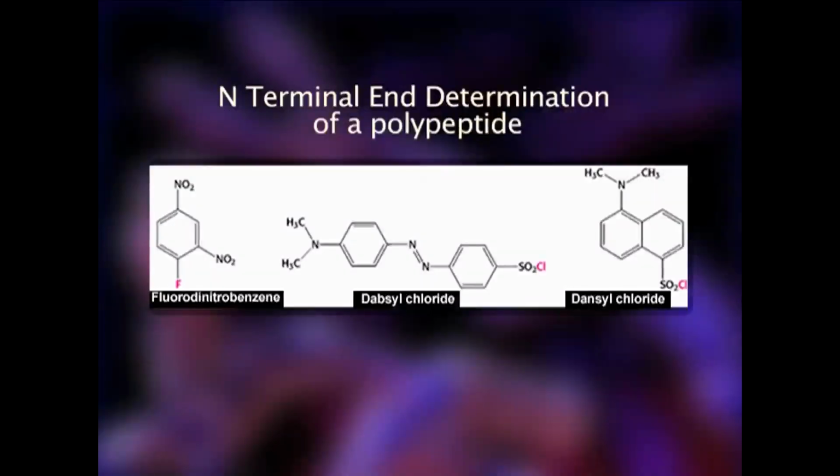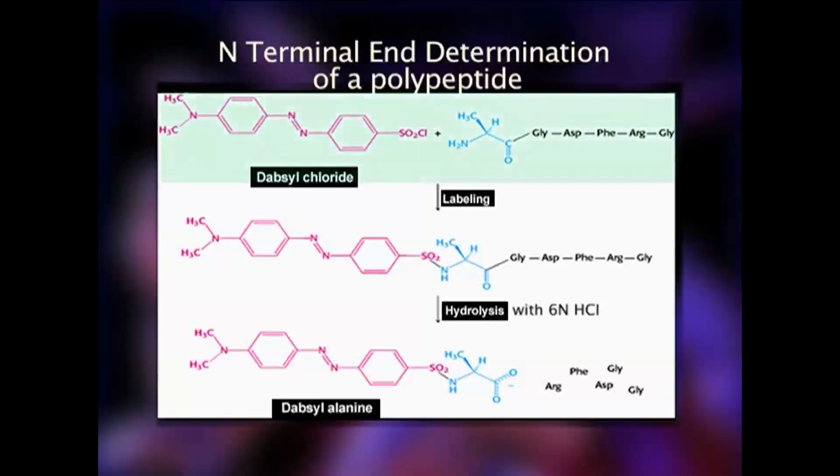Now if we only want to know which amino acid is at the N-terminal end of the polypeptide, and we are not bothered with the sequence, the reagents commonly used are fluorodinitrobenzene and dansyl chloride, and the example of dansyl chloride has been shown. This is an aromatic compound, and it is attached to the N-terminal end of the polypeptide, which is called labeling.